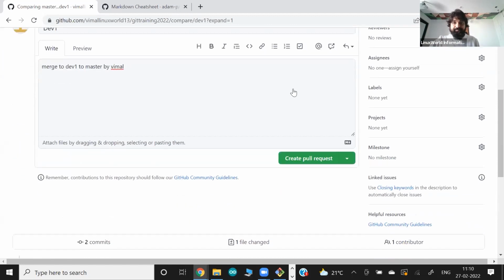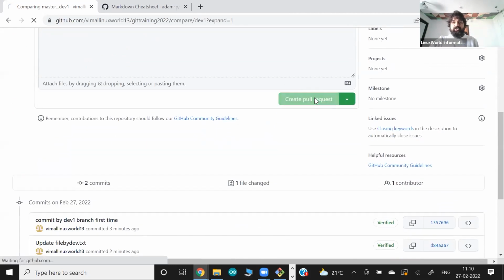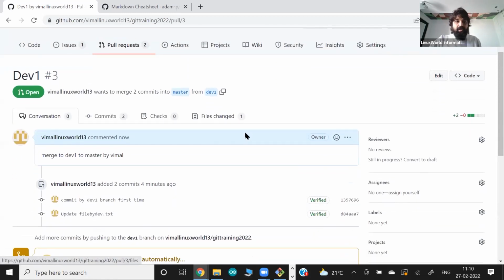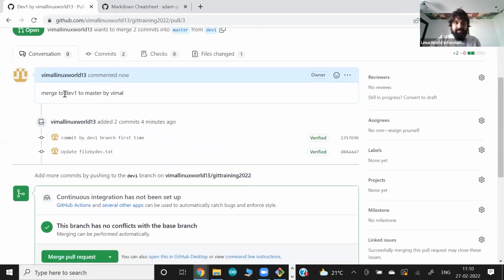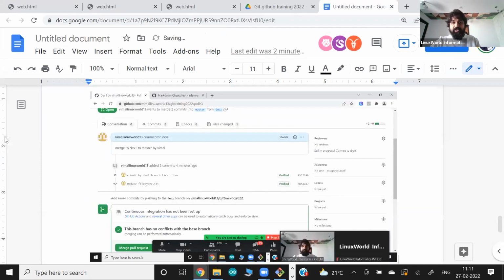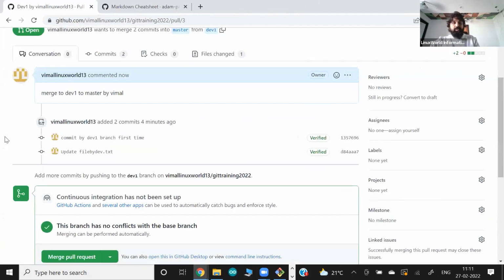So I'm creating a pull request here. And here, they found the comment we have written right now. They found that in this dev1 branch, there are 2 extra versions we have. That's what the pull request has done. That's called comparison. They tell you what merging you are going to do: the dev1 branch has 2 extra versions that are not available in the master branch. So they show you this information for your knowledge.